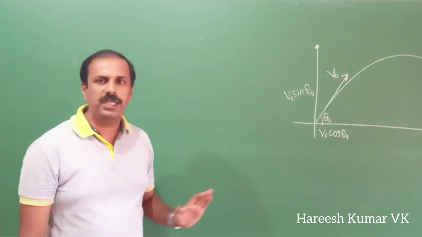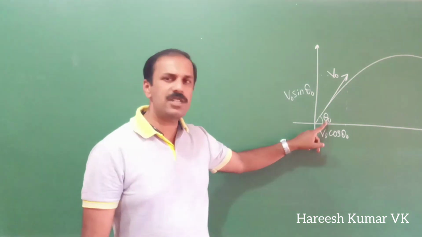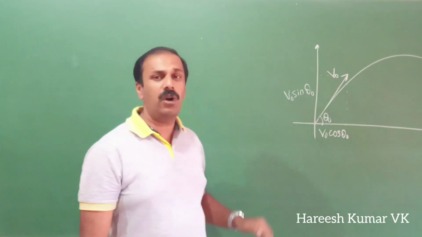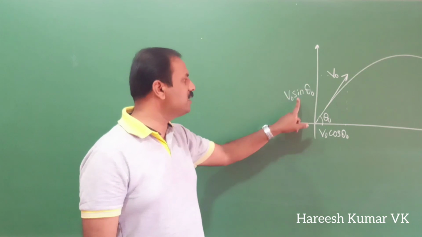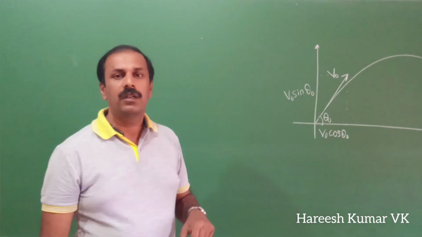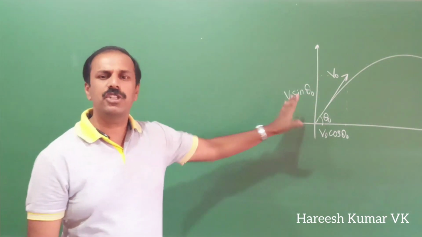Now, so velocity is clear. Initially when you are throwing, the angle was theta 0, velocity was v0. Along x-axis velocity was v0 cos theta 0. Along y-axis the velocity was v0 sin theta 0. I think this much is clear for you.